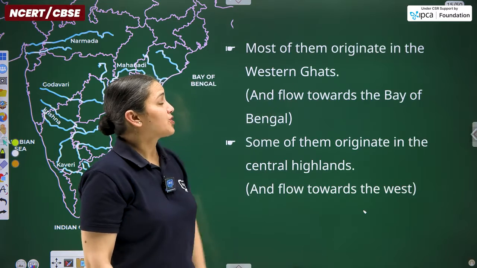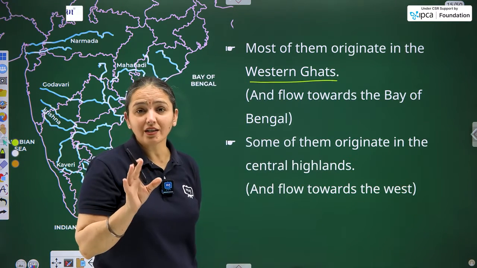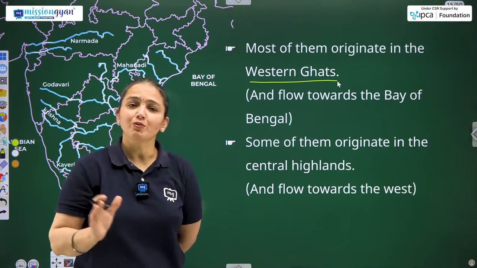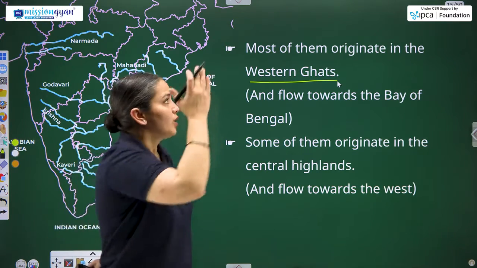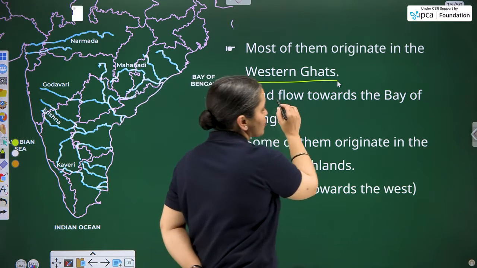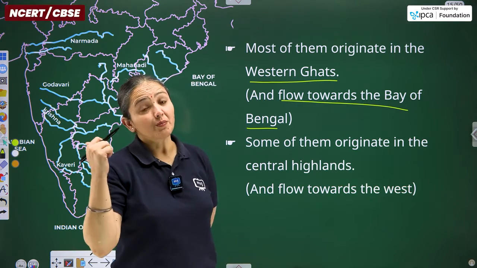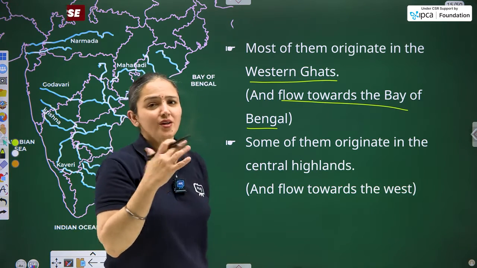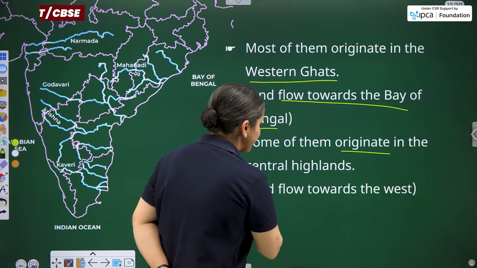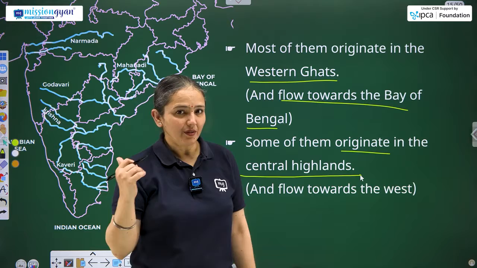Then most of them originate in the Western Ghats. I told you, mountains or hills are required for the origin of any type of river, whether Himalayan or peninsular. So the peninsular rivers originate particularly from the Western Ghats and they flow towards the Bay of Bengal. But some rivers flow into the Arabian Sea as well. We are going to discuss the entire process, don't worry. Some of them originate in the Central Highlands also, and their flow is towards the Arabian Sea.